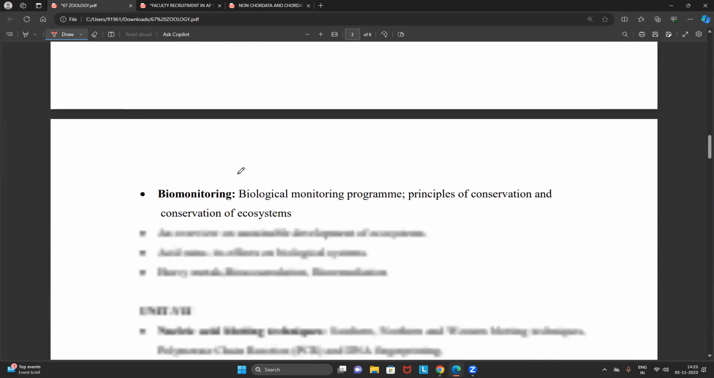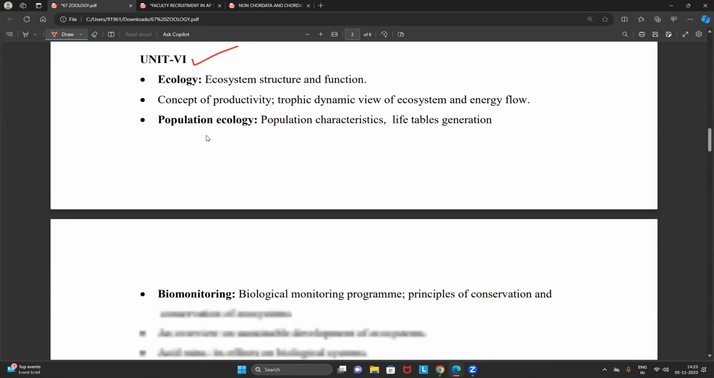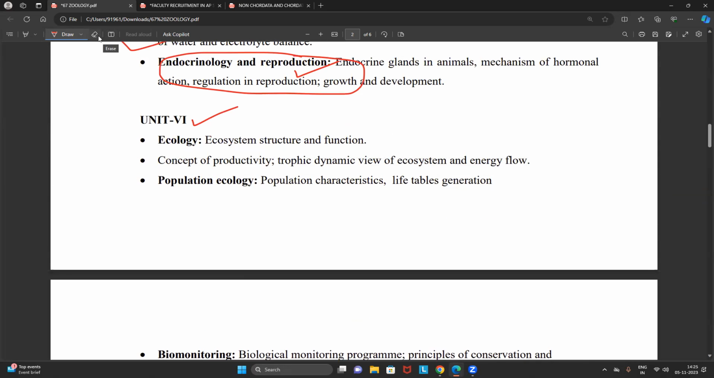Unit 6, ecology. Some zoology people are not really good with this particular ecology. So these kinds of people have to work a little harder for this chapter of ecology. I am requesting all the aspirants to work a little harder for this particular ecology. In simple words, starting from an individual organism, we have to study population ecology, community ecology, ecosystem ecology. We have to focus on biomes. We have to focus on the biosphere.